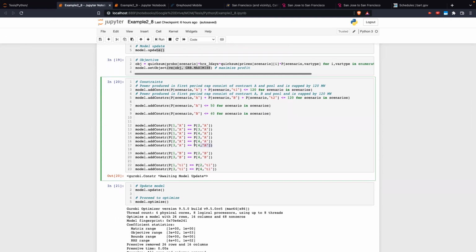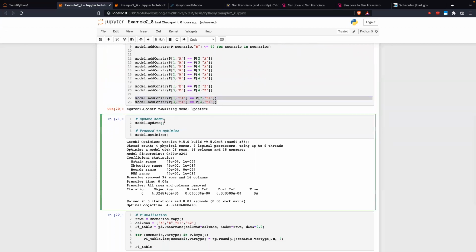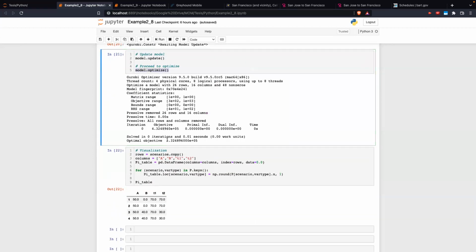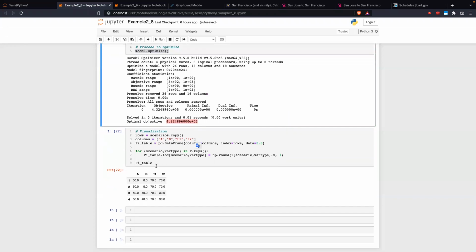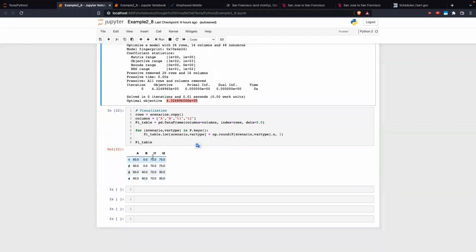And here I have the non-anticipativity constraints. All the variables have to be equal for the first stage, and for the second stage with respect to the contract, and the second stage with respect to the first period. I update the model and I optimize. This is the profit value, and here I'm visualizing the variables. So this is the solution shown in the book, and that's it. Thank you for watching.